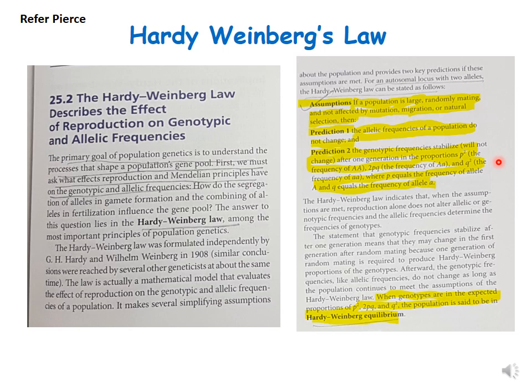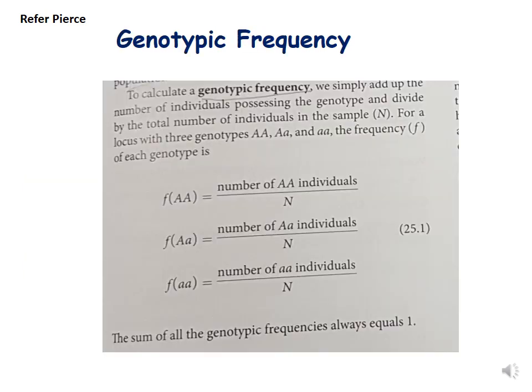So there are 2 equations for Hardy-Weinberg equilibrium, and these equations are followed in a population which has these 5 parameters. There are 2 terms: what is genotypic frequency and what is gene frequency? How to calculate genotypic frequency? This is the formula when the number of individuals is given.